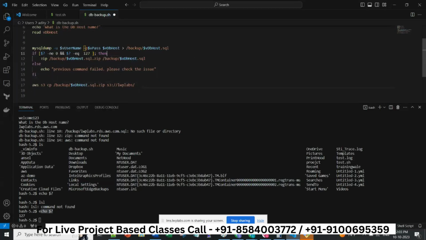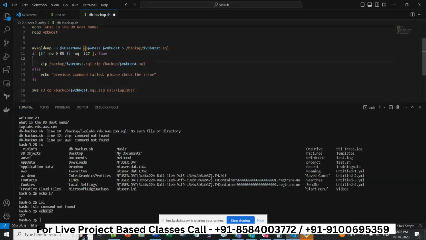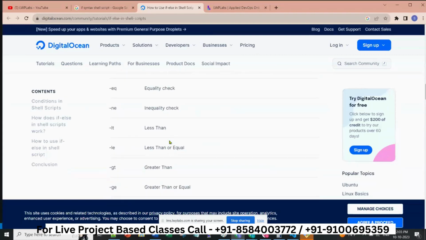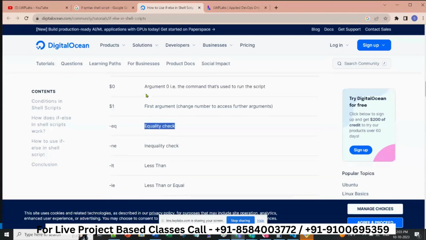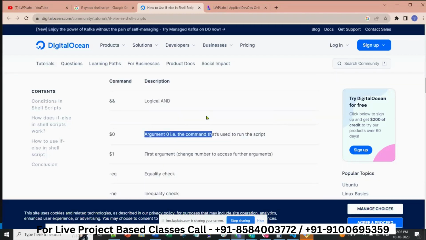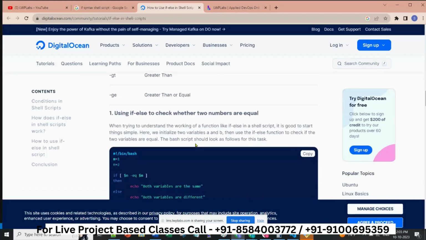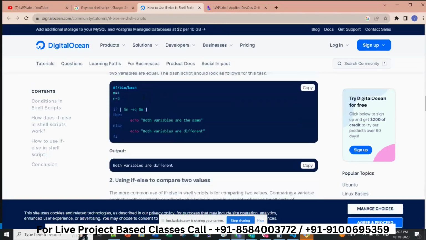So you are saying that if these two conditions are true, then this, else, if any one of it is not working, false, then go for this. Or you can have one command, you can have multiple operators here. Any is inequality check, eq is equality check. $1 is first argument, $0 is argument 0. Now we will show you what is argument 0. g is greater than, so like this you have to learn.